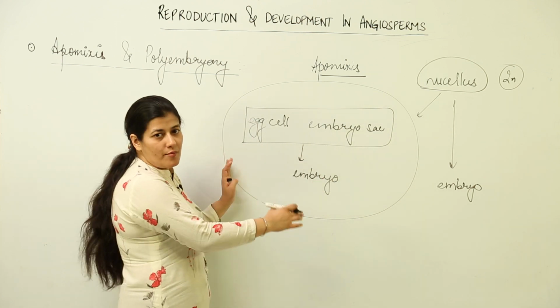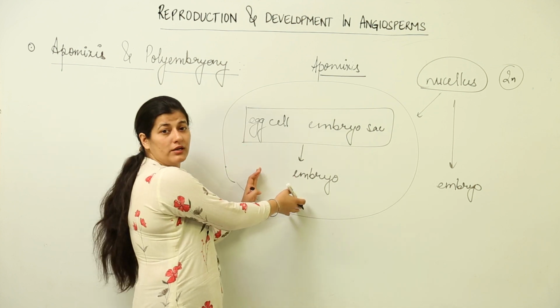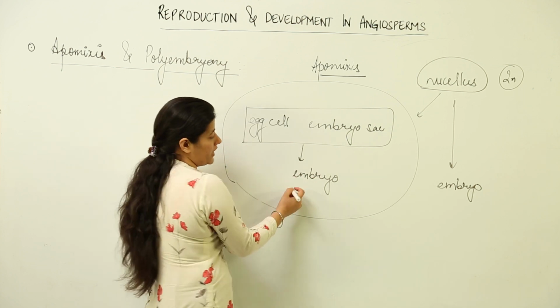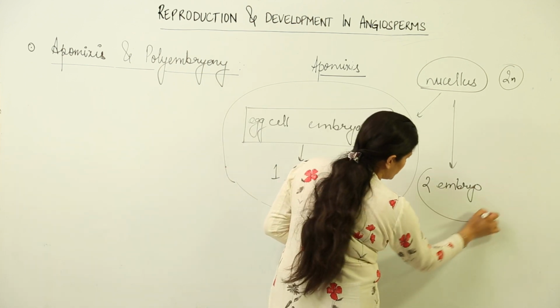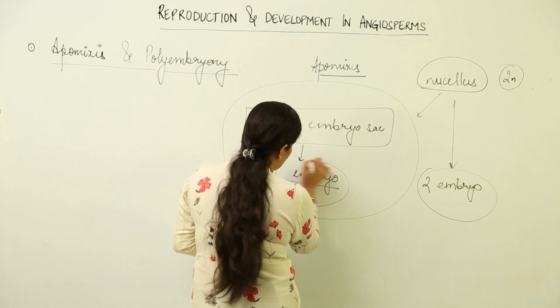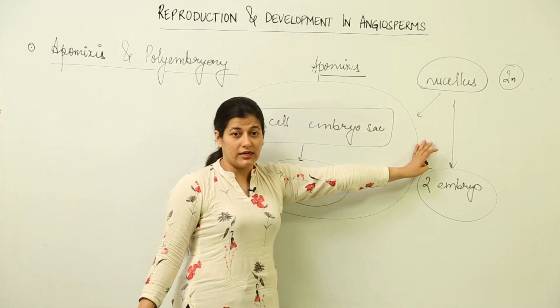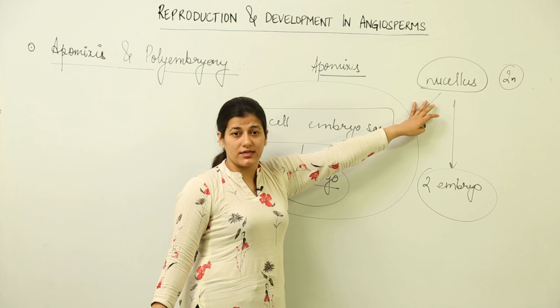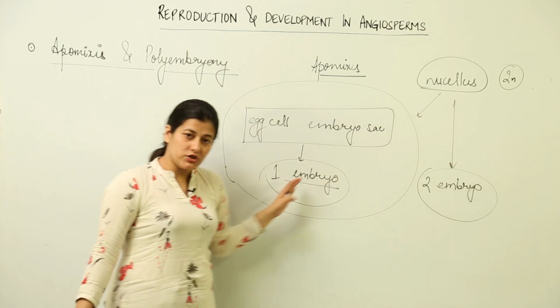So when apomixis goes hand in hand with the normal fertilization process, you get 2 embryos, where the nucellar cell differentiates into an embryo, both being diploid.